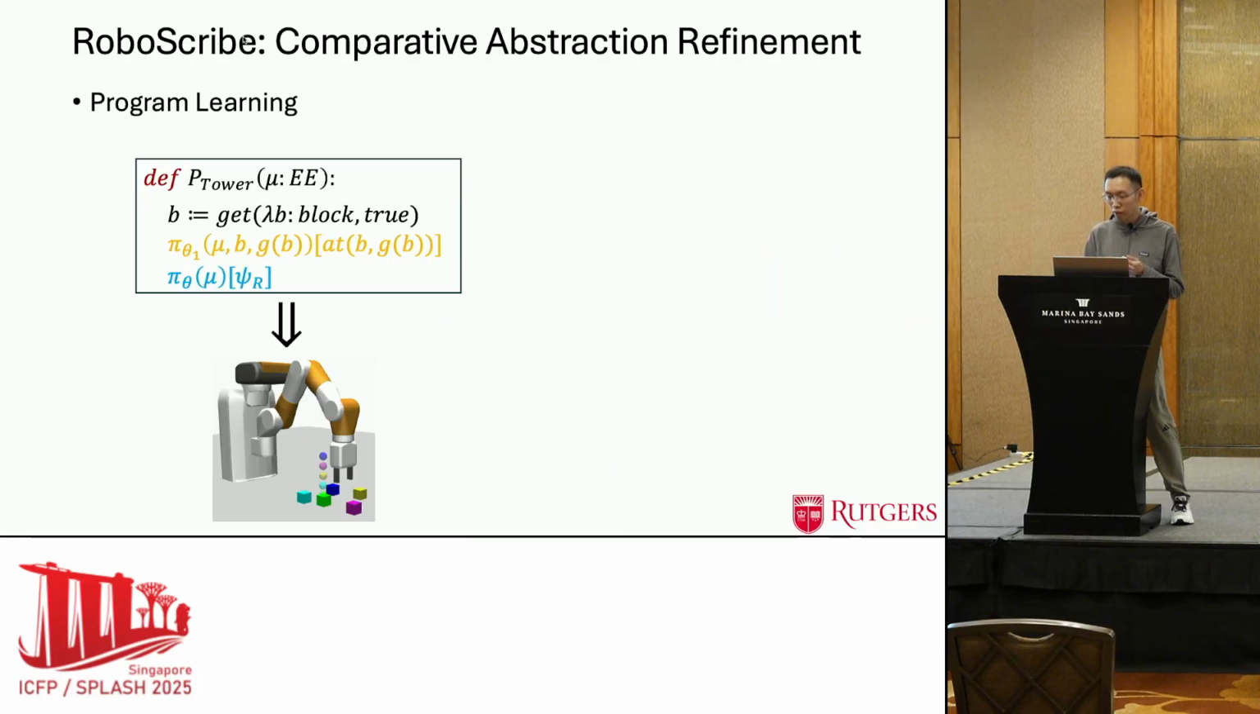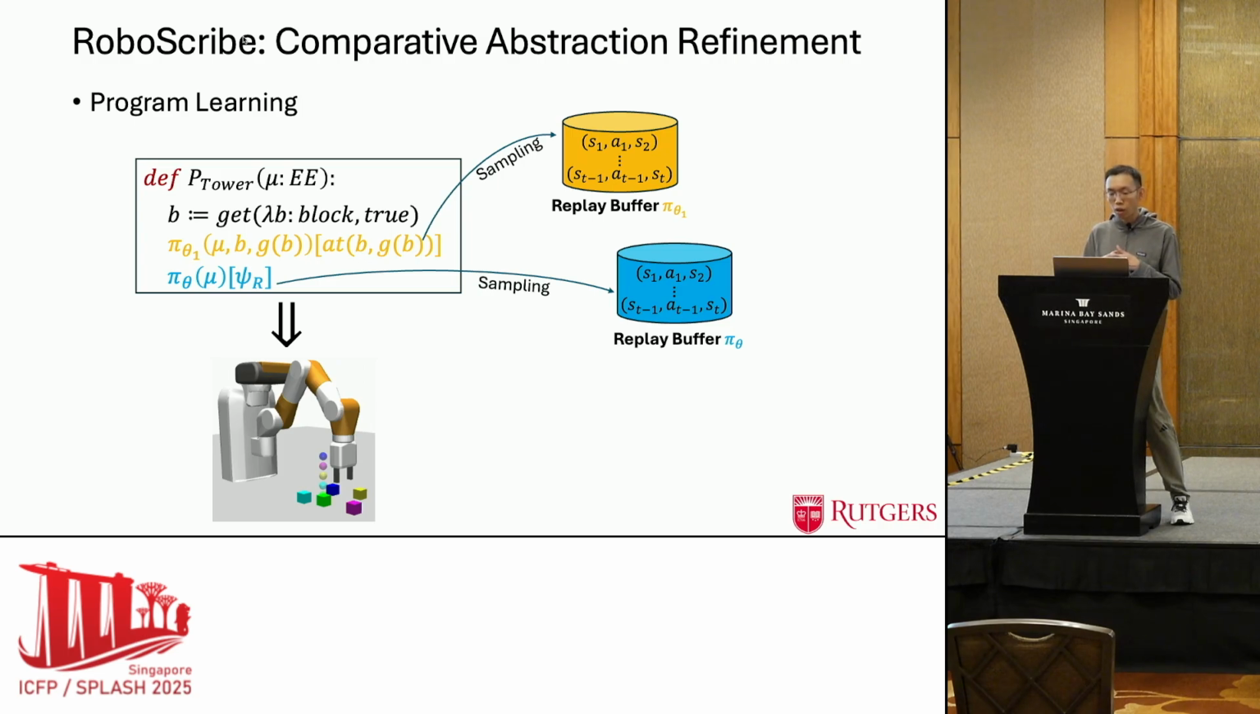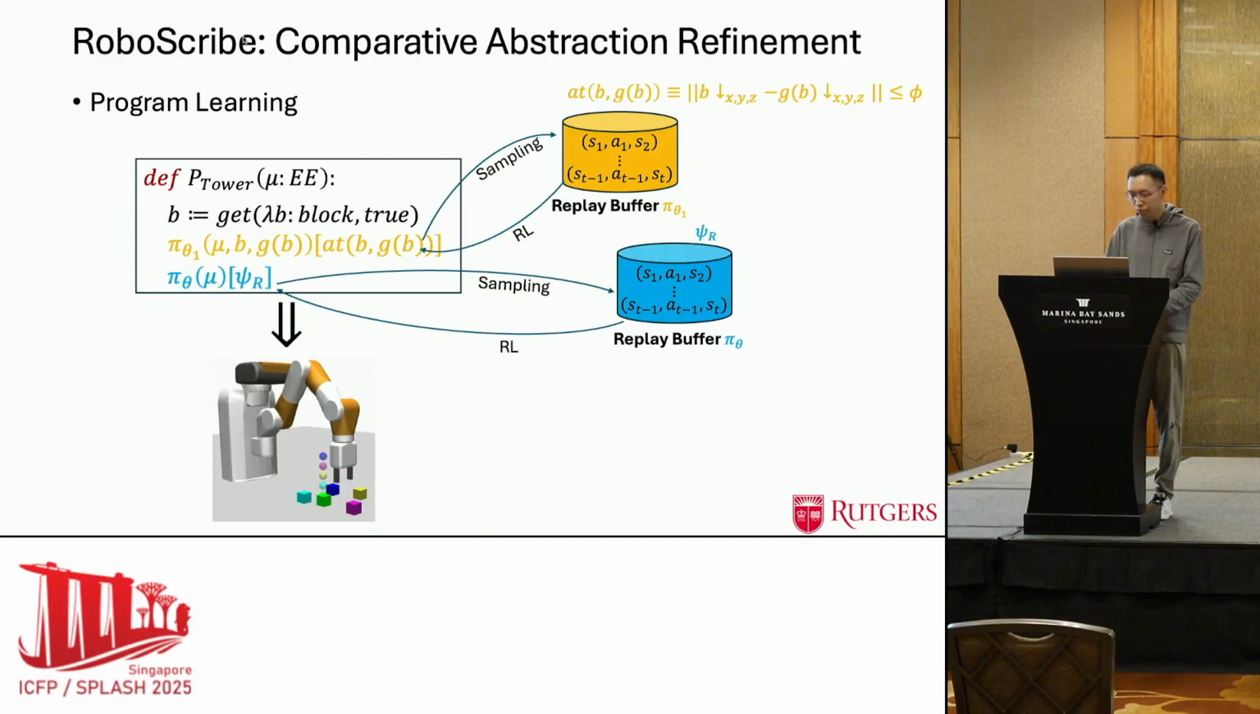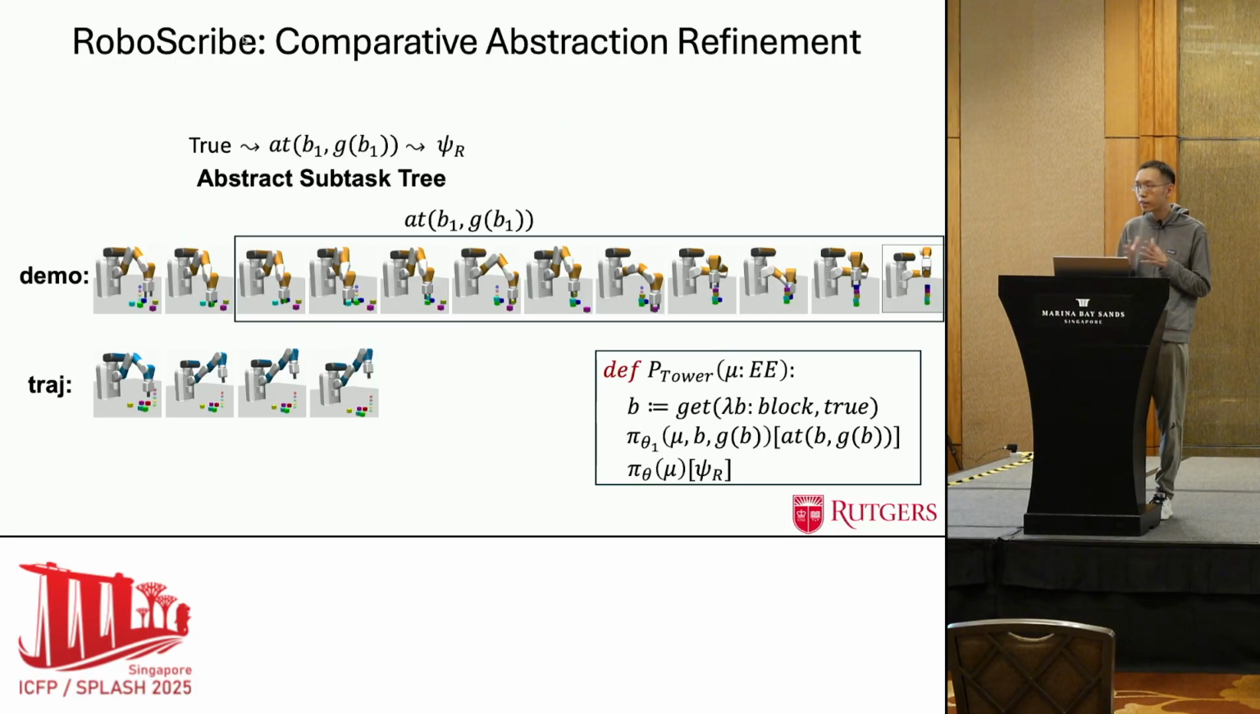In program learning, we deploy the program onto the real environment, allowing each neural policy to gather experience in a replay buffer and apply a standard reinforcement learning algorithm to improve the neural controllers to satisfy their goal condition. However, we didn't see any improvement. The neural policy pi theta 1 still struggles to place one block onto its goal position.